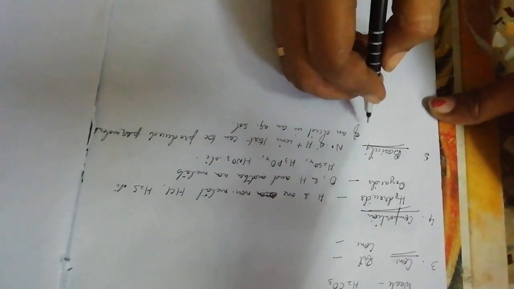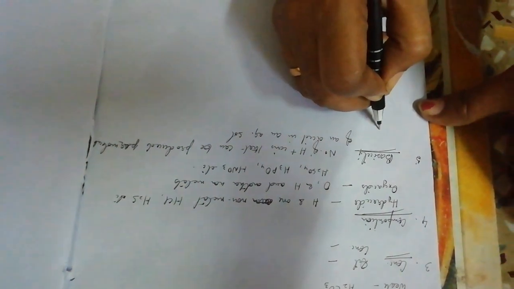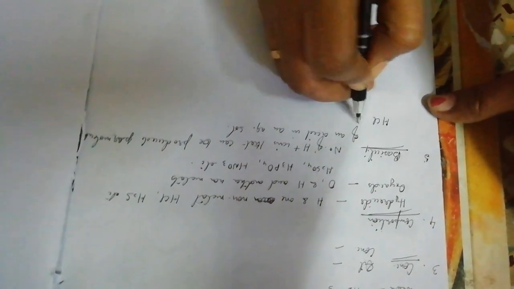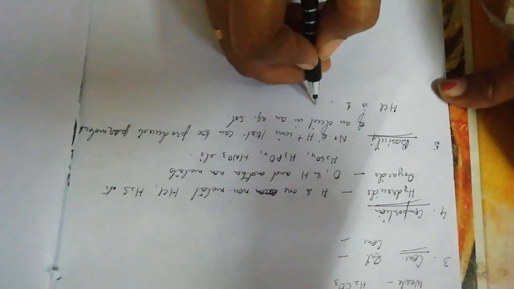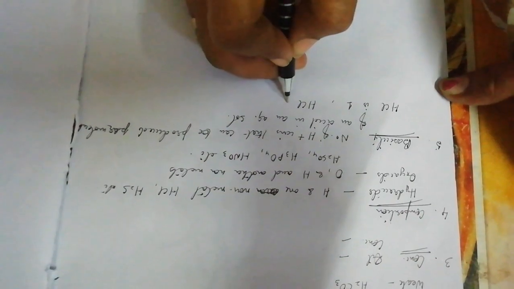Now it's just a number. For example, the basicity of HCl is 1, which means HCl, or one molecule of HCl,